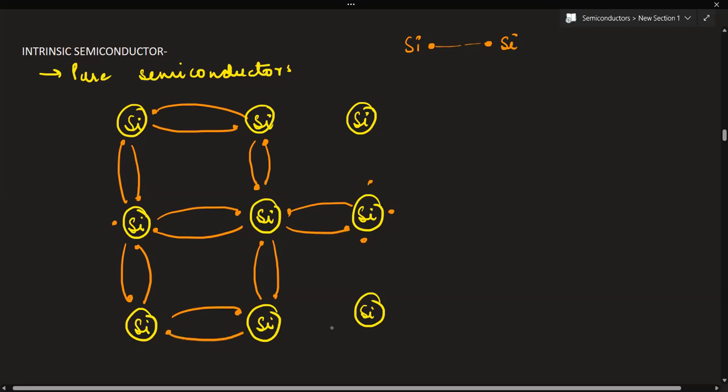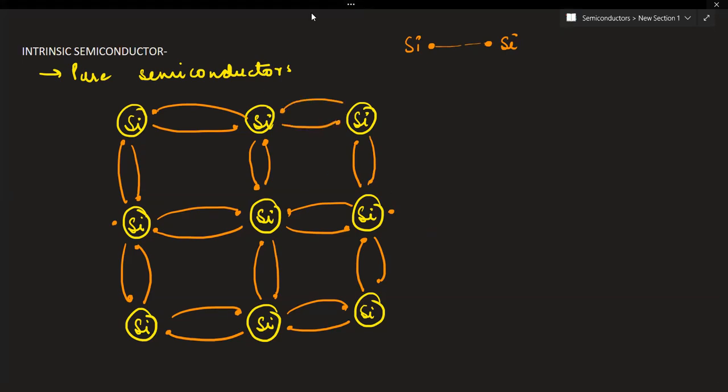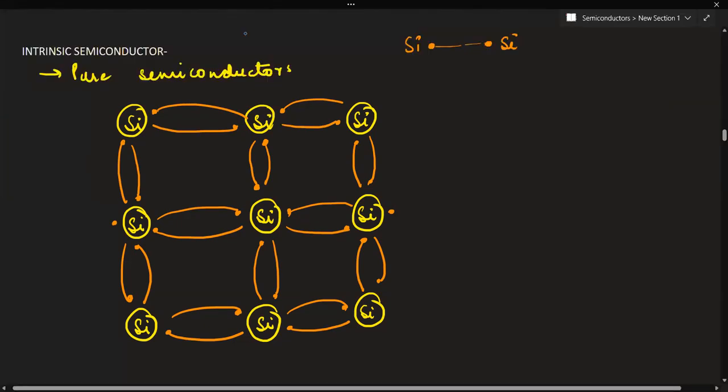One electron of this silicon atom forms a bond with the adjacent silicon atom. Like this, bonds will be created. Now understand, what is the mechanism behind these intrinsic semiconductors? These dots represent the electrons.